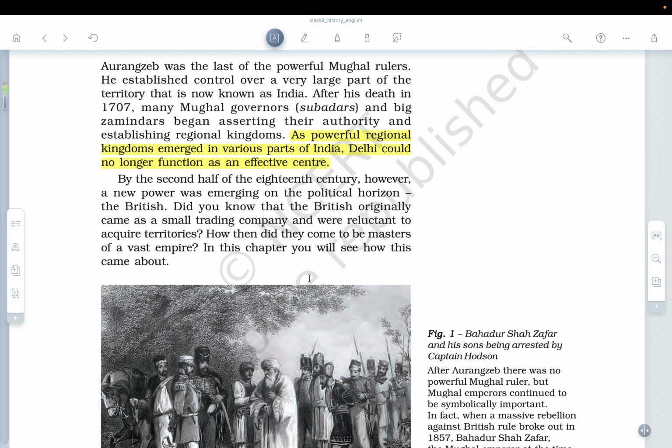So basically it's mentioning that the Britishers originally came as a small trading company, and they never wanted to acquire territories. How then did they become masters of a vast empire? One can think that if they never wanted to acquire territory, how come they became so solid and so evident in the British domination of India, that they ruled us for 100 years.